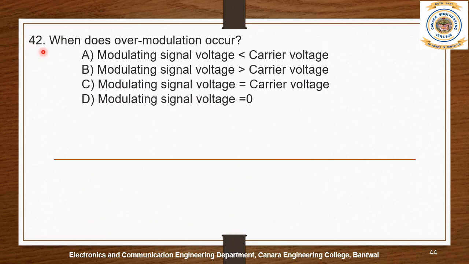Question number 42. When does overmodulation occur? Options are A. Modulating signal voltage less than carrier voltage. B. Modulating signal voltage greater than carrier voltage. C. Modulating signal voltage is equal to carrier voltage. And D. Modulating signal voltage is equal to 0. The answer is B. Modulating signal voltage is greater than carrier voltage.